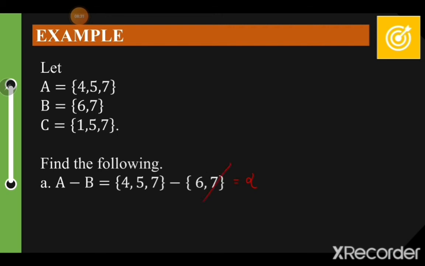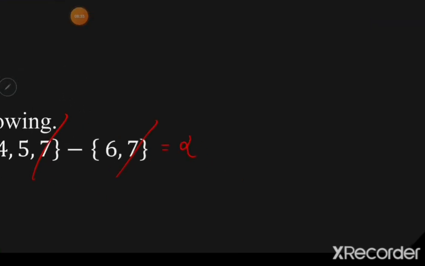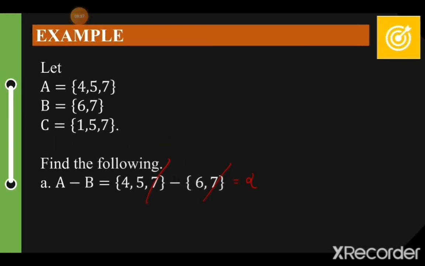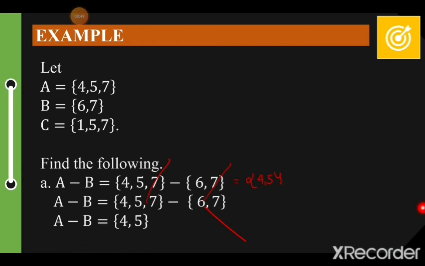Yung 7 natin. Yan. And then, ano yung element na nasa A pag nawala yung 7 mo? This is your 4 and 5. Okay?